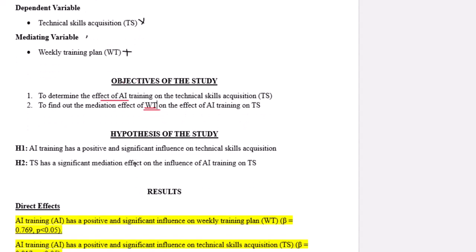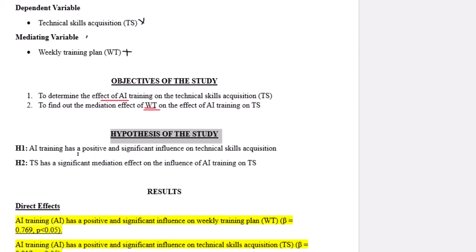So having understood the objectives, we can develop the hypotheses. From these two objectives, we can come up with two hypotheses. Hypothesis 1 comes from the first objective, and it goes that AI training has a positive and significant influence on technical skills acquisition.